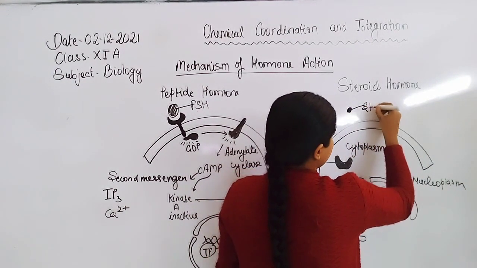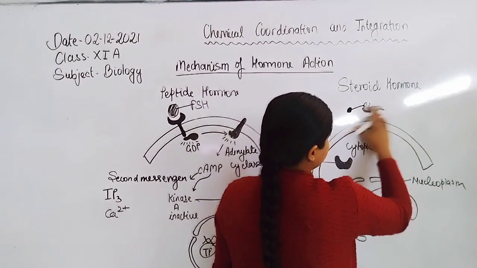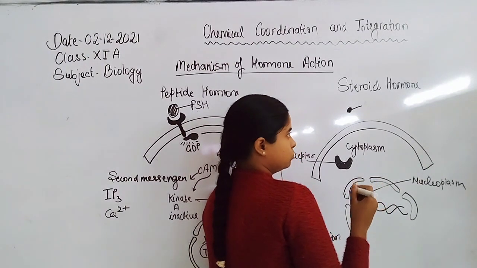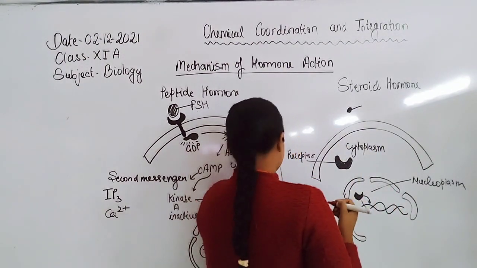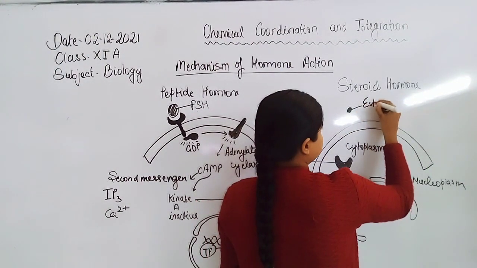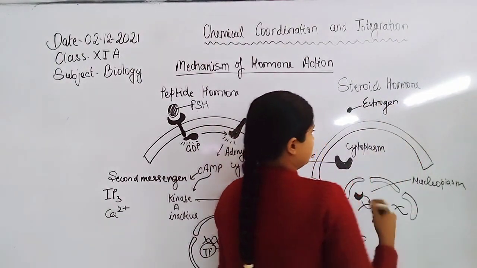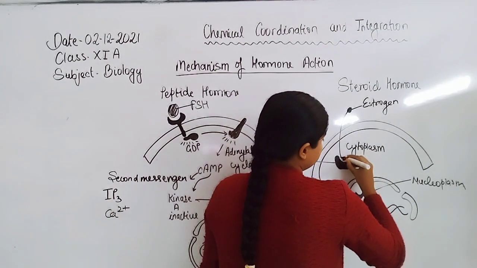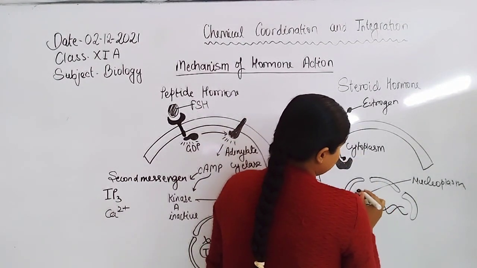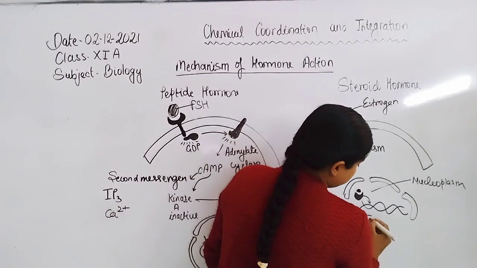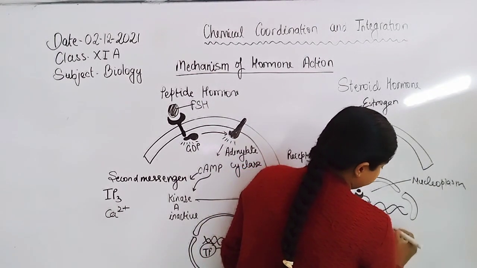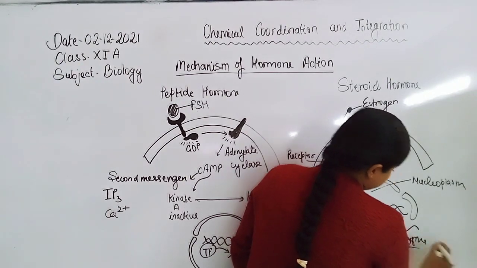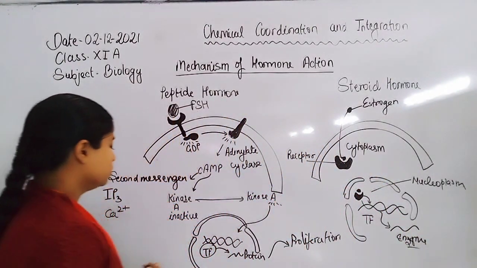This is a steroid hormone like estrogen or aldosterone. It binds with the receptor present in the cytoplasm or in the nucleoplasm and activates the transcription factor that initiates protein synthesis, or an enzyme gets formed, and this enzyme is responsible for the synthesis of the protein.